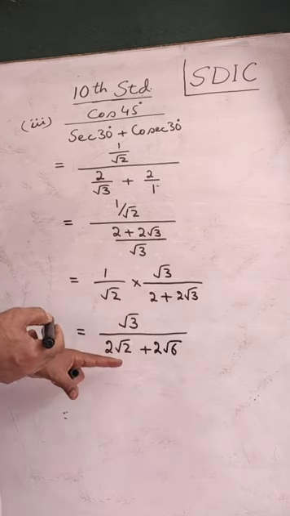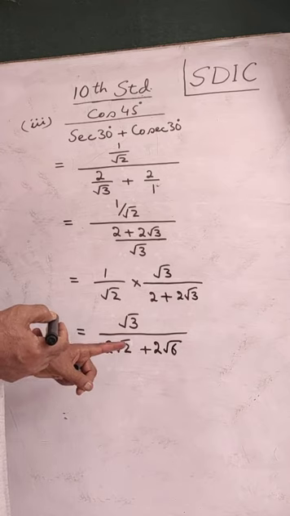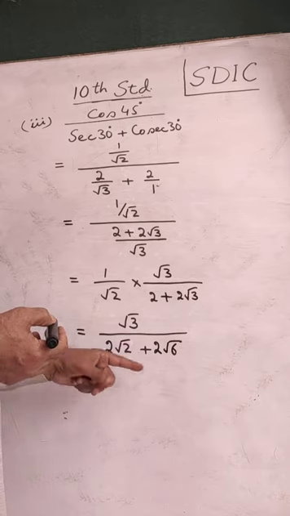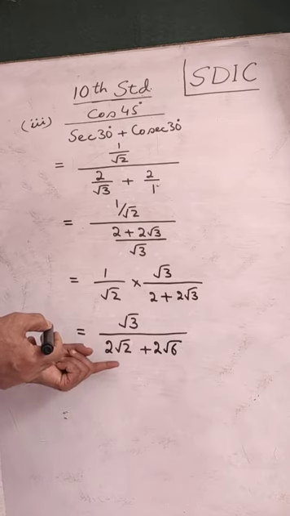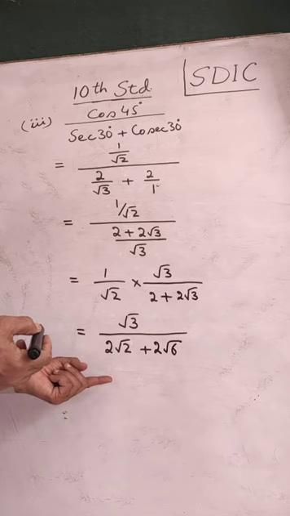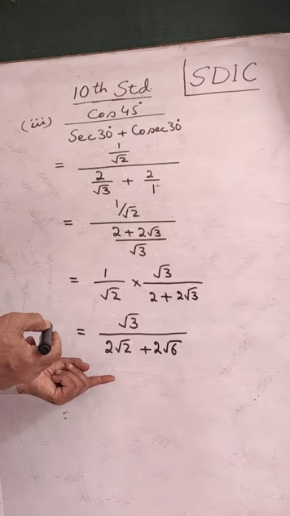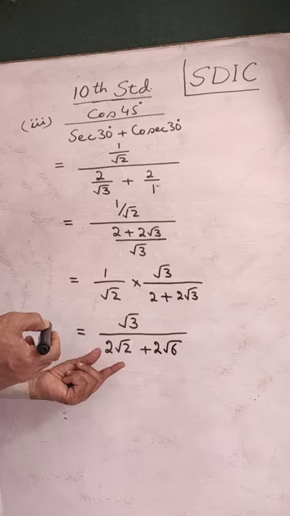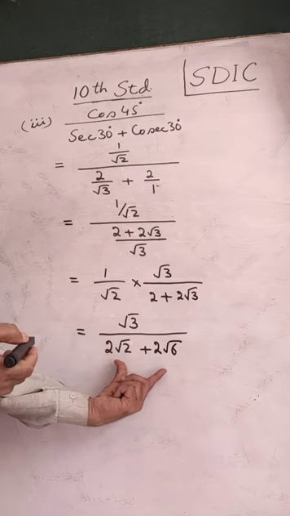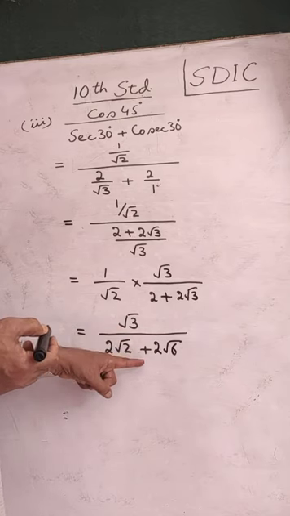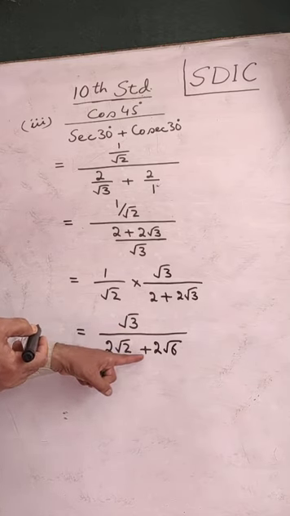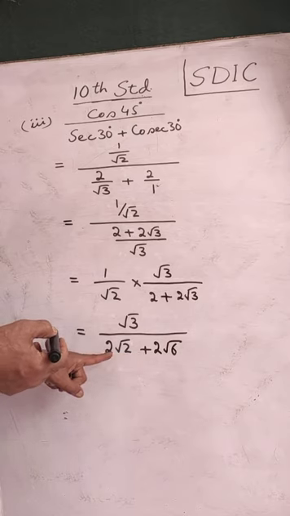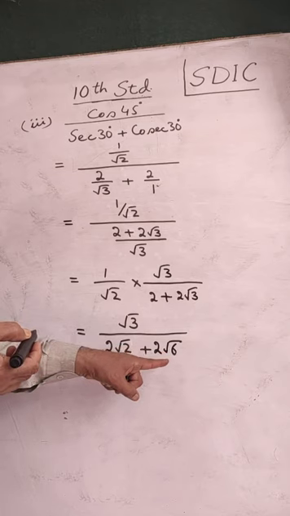To simplify this, because the law says the denominator should never be irrational. Here we have an irrational denominator, therefore we need to simplify this. For simplifying, again you have to refer to the class 9th topic, first chapter, how to rationalize the denominator. This denominator being a binomial, for rationalizing we will use the rationalizing factor with a minus sign instead of plus sign. So the rationalizing factor will be 2 root 2 minus 2 root 6.